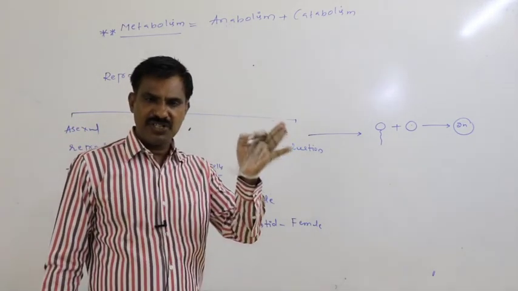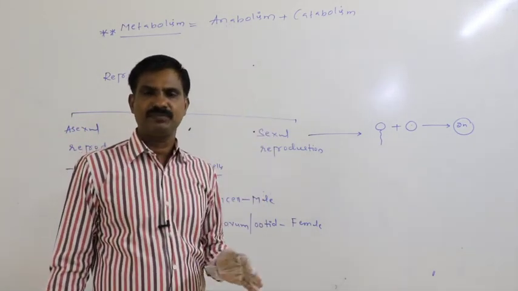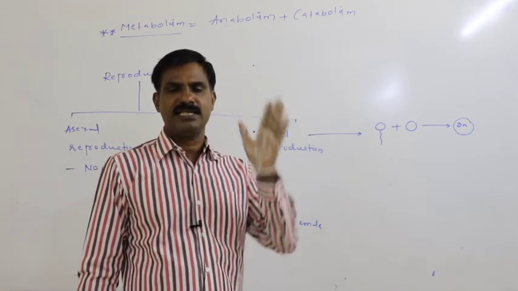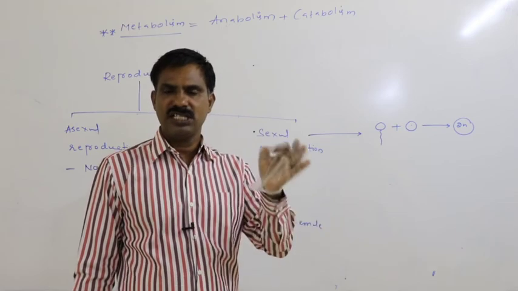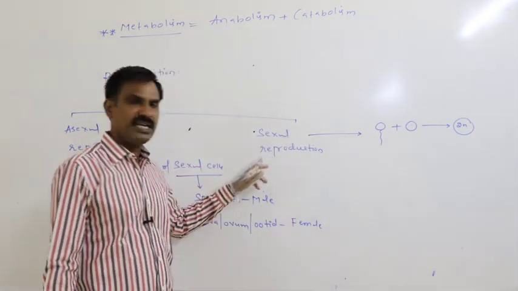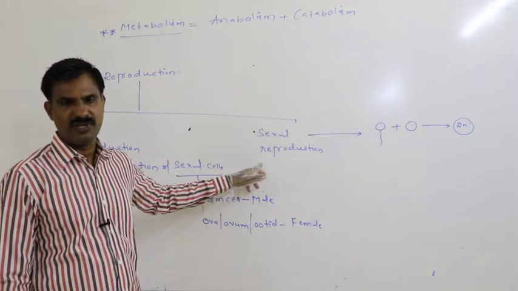By the formation of the sexual cell, by the participation of both parents, if daughters' production takes place, then that is said to be sexual reproduction.